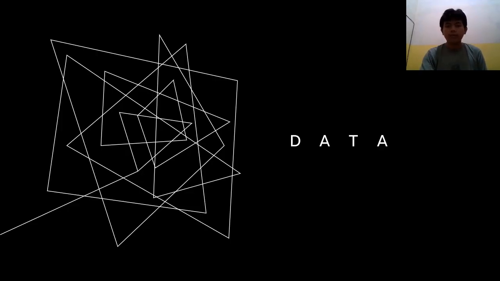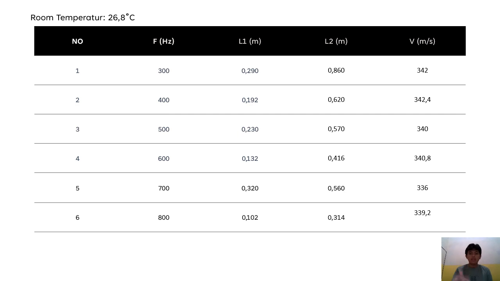Data. Here's the table. So I get a room temperature of 26.8 Celsius, and I do six different frequencies from 300 until 800. Here's the data.